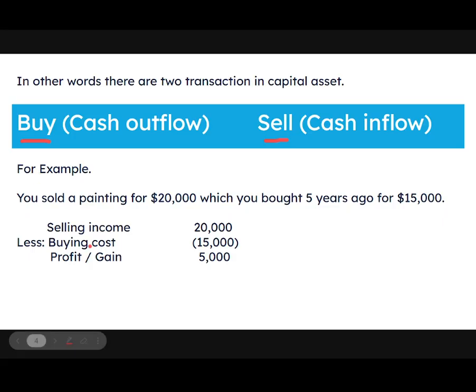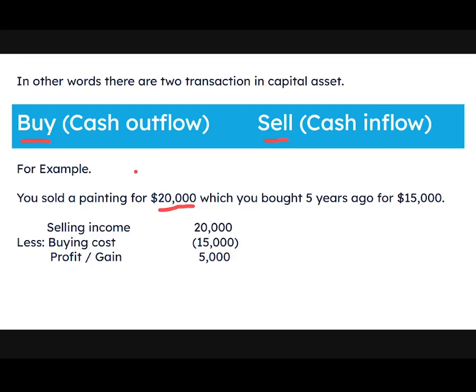For example, we sold a painting for $20,000 which we bought 5 years ago for $15,000. So this $15,000 is our cash outflow and $20,000 is our cash inflow. We simply deduct the outflow from the inflow. So $15,000 will be deducted from this $20,000.